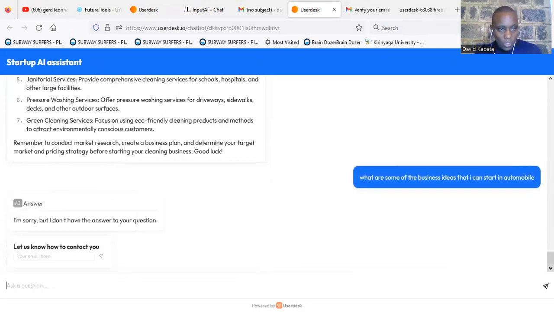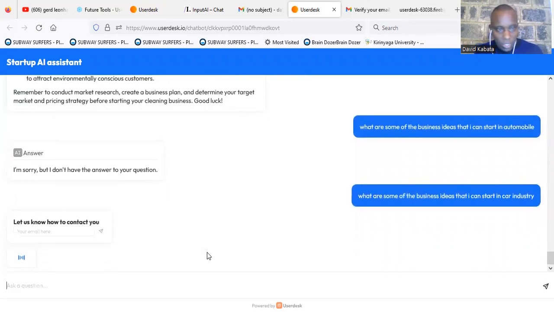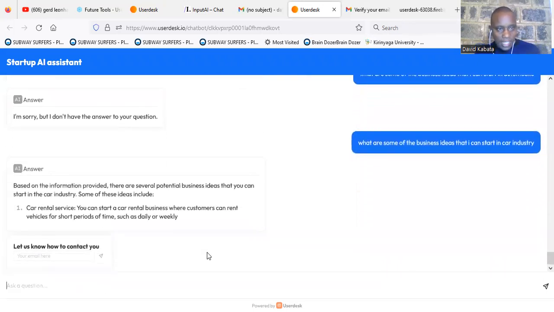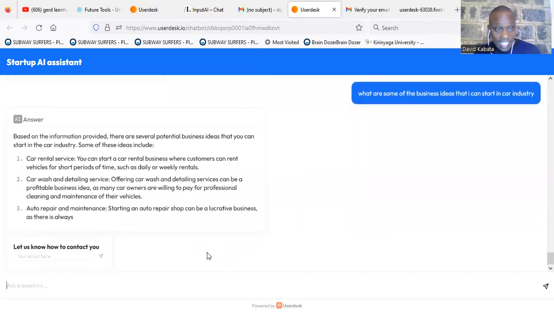It has understood, because it has to understand the question. In the car industry, what are some of the business ideas that I can start in the car industry? So these are some of the things that it is not trained to do. You can see it is giving me some of the ideas that I can start in the car industry.